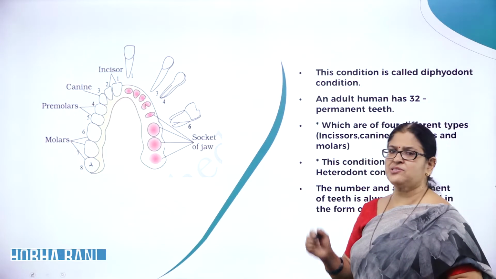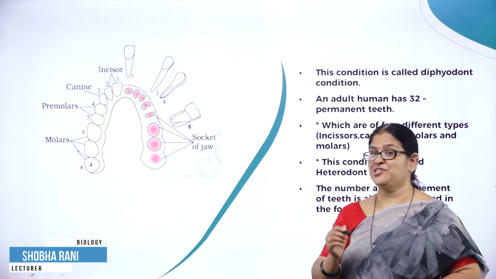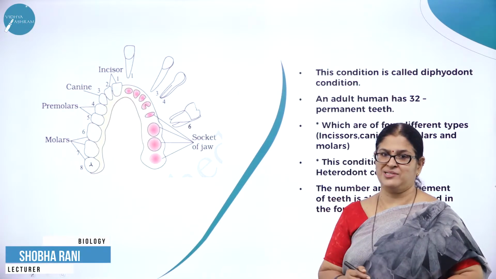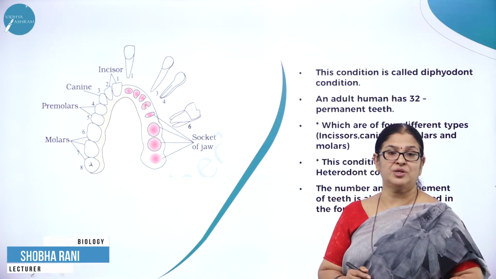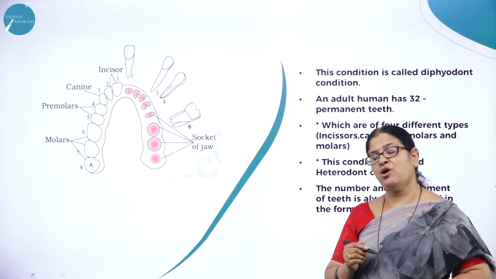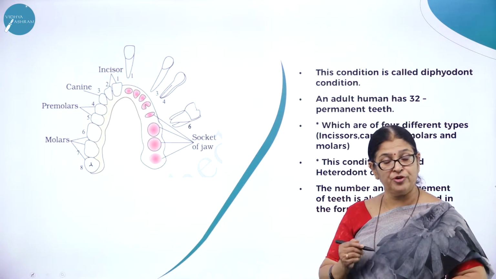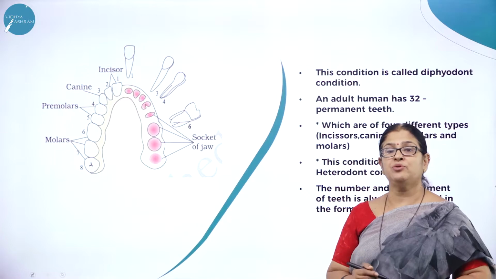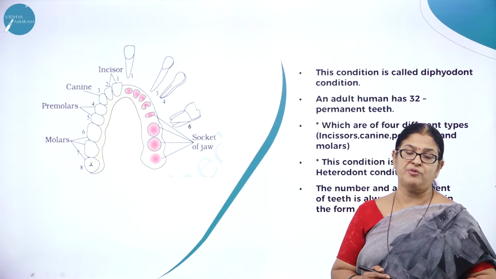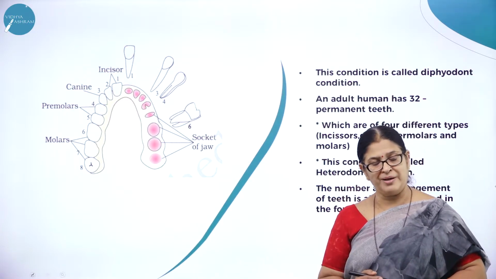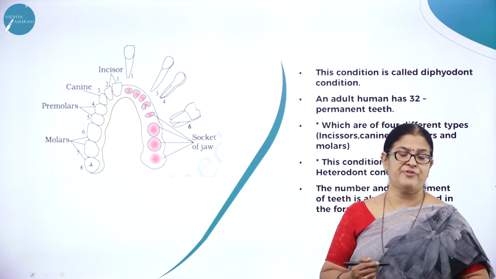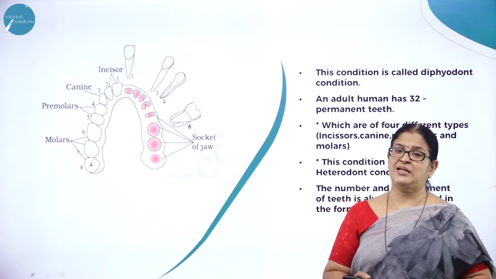I think in the previous session we were studying about the digestive system and its parts, and we also discussed the role of teeth, and we all know how important food also is. As we know, the food we take is in the form of complex organic molecules, maybe in the form of carbohydrates, proteins and lipids.